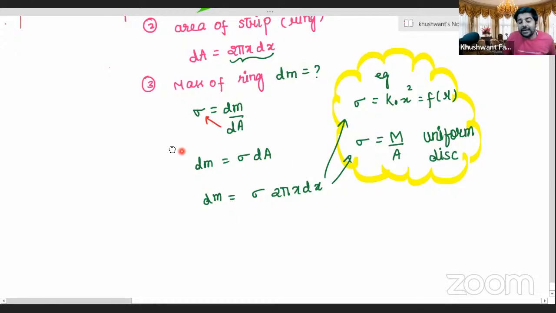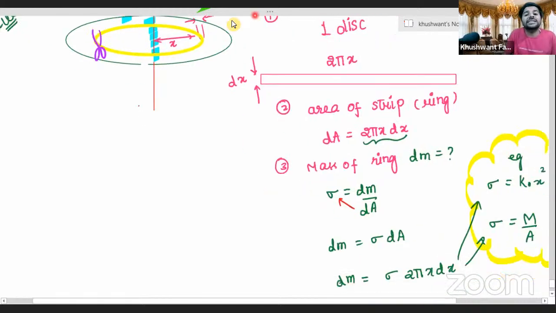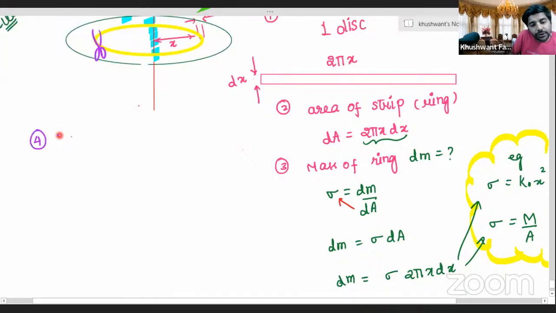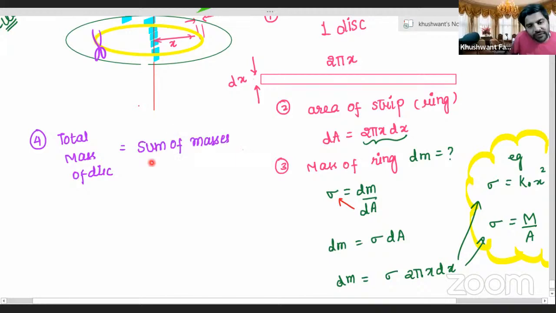Let's take this with Aanchal. Aanchal, tell me, suppose I am asked for the total mass of the disc, how will we go about it? How to calculate it? The total mass of the disc will be equal to the sum of the masses of the different rings, correct? So it will be simply dm, or integration dm.